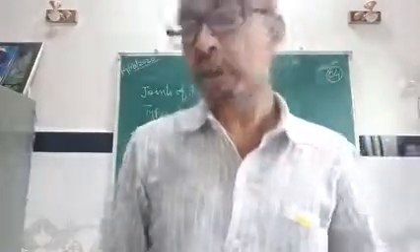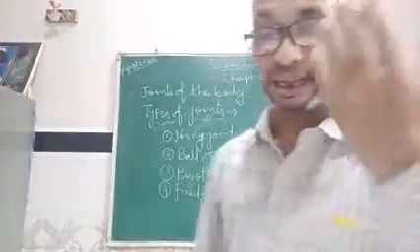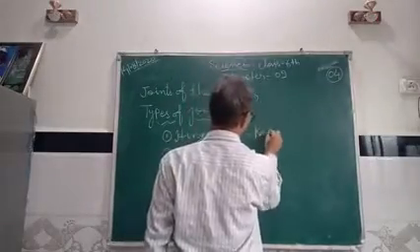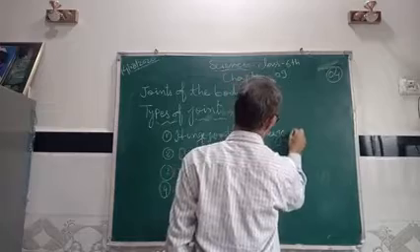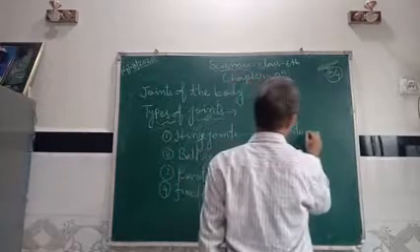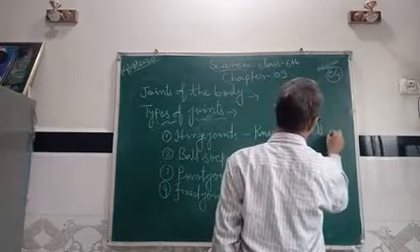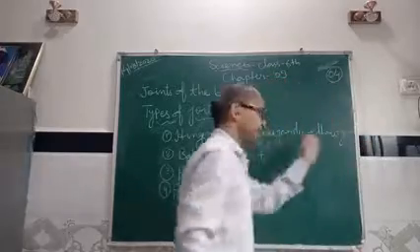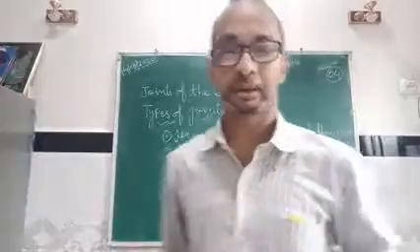With hinge joints you can move in only one direction, not all directions. The knee joint and the elbow joint are examples of hinge joints.